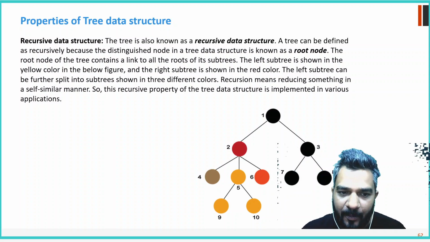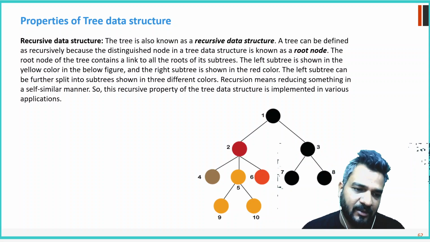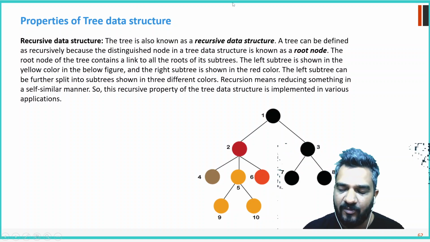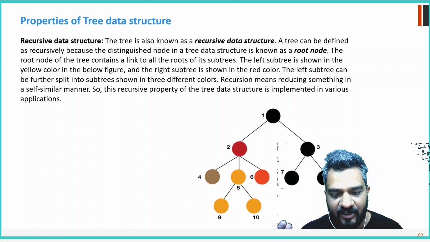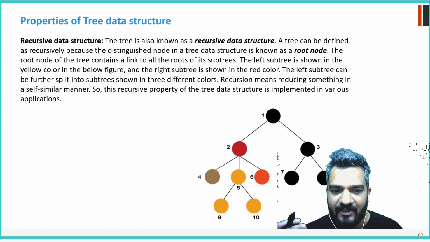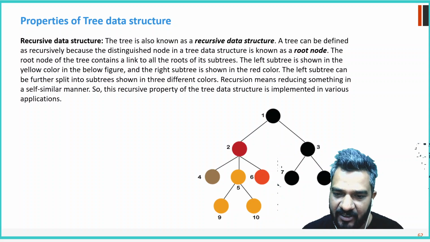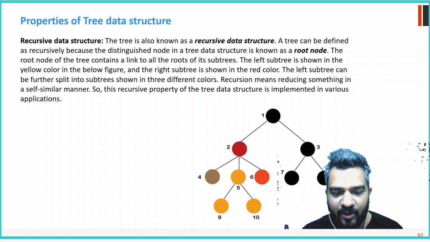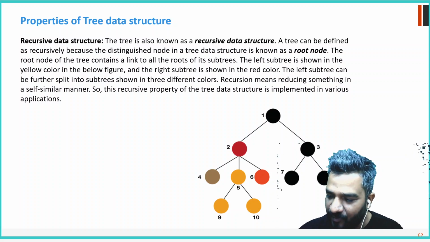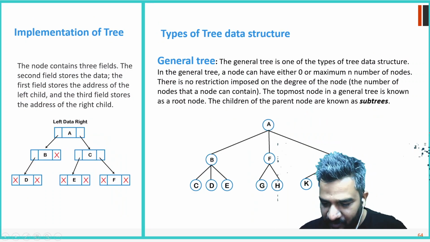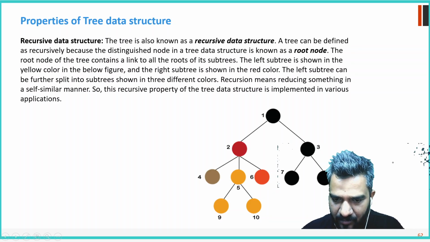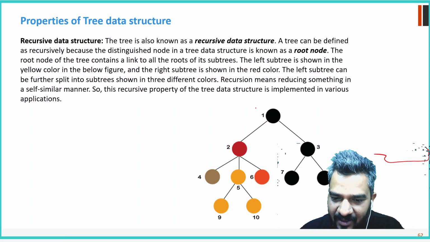So, properties of tree data structure. Recursive data structure. Recursive in a sense, we used to create recursive functions initially when we did a lot of factorials and palindrome things, right? So the tree is known as a recursive data structure. A tree can be defined recursively because the distinguished node in a tree data structure is known as the root node. Why is it a recursive data structure?